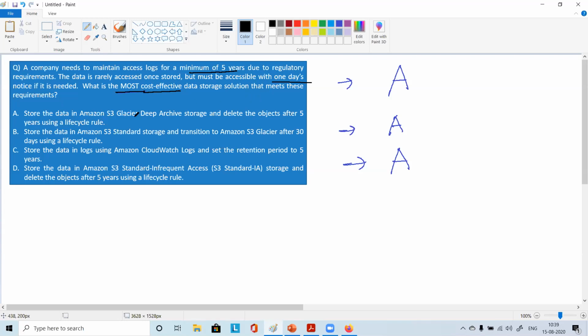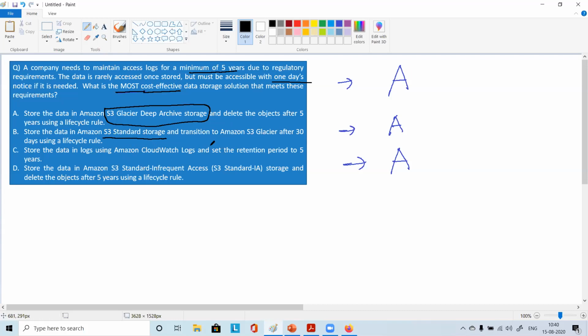Store the data in Amazon S3 Glacier Deep Archive storage, and delete the objects after 5 years using a lifecycle policy. Sounds good, right? That's really good. Then what about the second one? Store the data in S3 Standard storage and transition to S3 Glacier after 30 days using a lifecycle rule. This is not making any sense, right? Why should we keep it for 30 days? We should pay so much more, right?